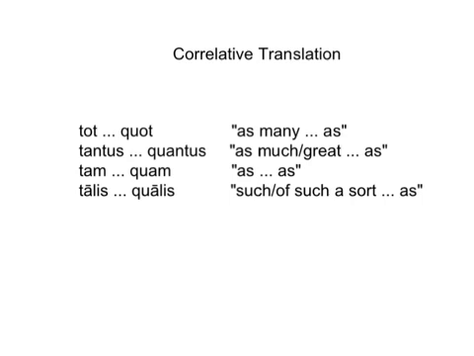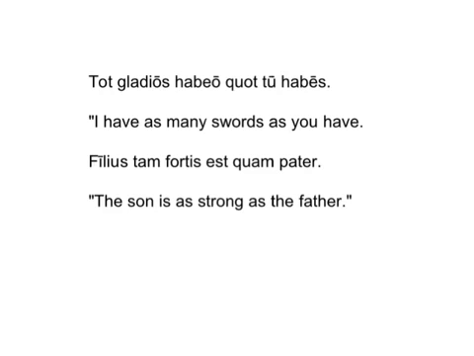So when you use tot, quot in a sentence, right, it has this idiomatic translation, as many as, right, where the as is introduced by the quot. And tantus, quantus, the same thing. As much or as great as, where the quantus establishes the as. Tam quam, as blank as, and then talis qualis, such a sort as, or of such a sort as. I wrote example sentences with all four of those. So again, at some point you should pause the video to write these down.